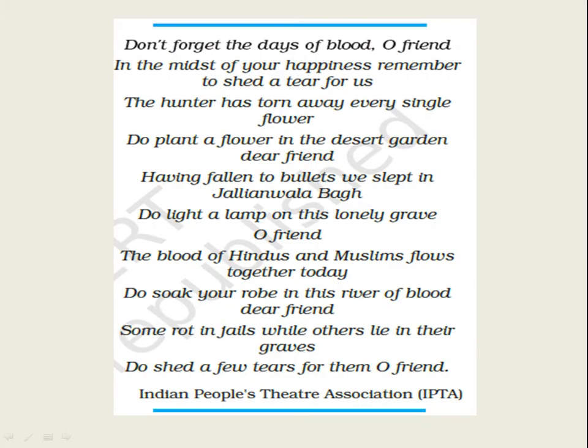Moving further, you can see the photograph. In that photograph, this is the poem. By reading it, you can clearly understand that this is the one-stanza story narrative of Jallianwala Bagh.